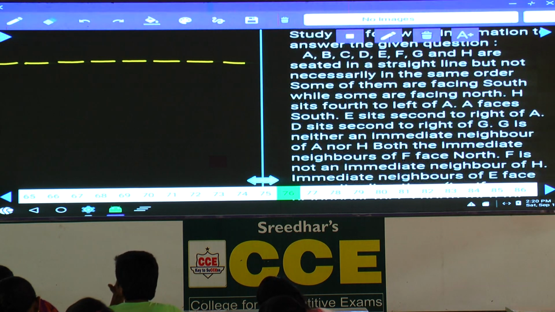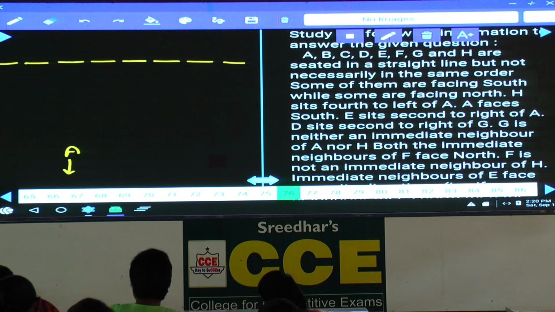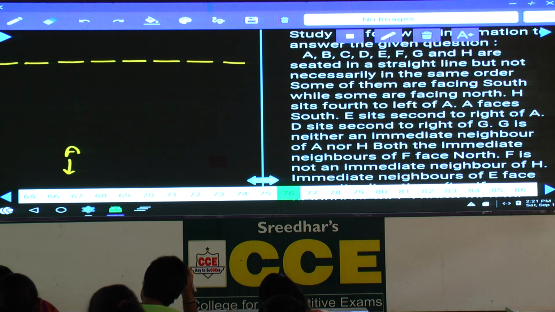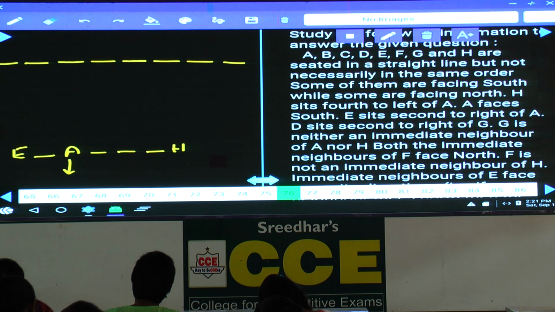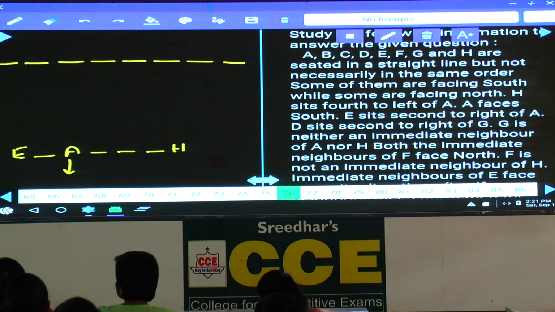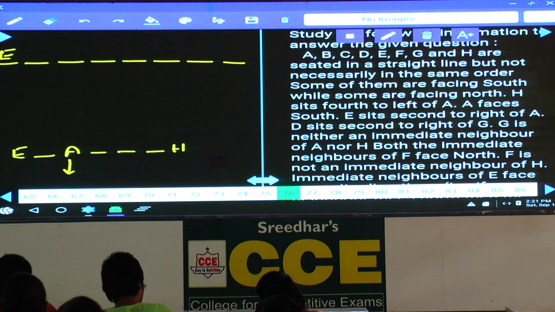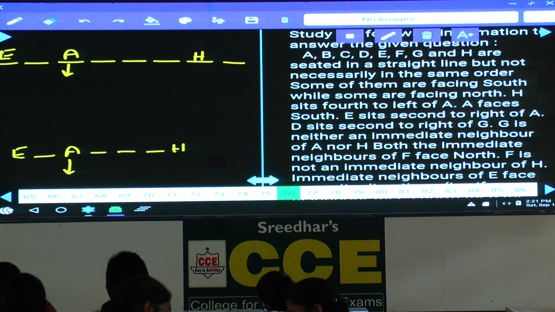Now by combining these 3 statements: A is here, facing south, and H sits 4 to the left of A, 1, 2, 3, H is here. At the same time, E sits second to the right of A. Now tell me how many persons were involved here? 3 plus 4, 7. With the help of this, we can derive the possibilities. E can be at the first place, then A is here facing south, 1, 2, 3, 4, H must be here. That is one possibility.